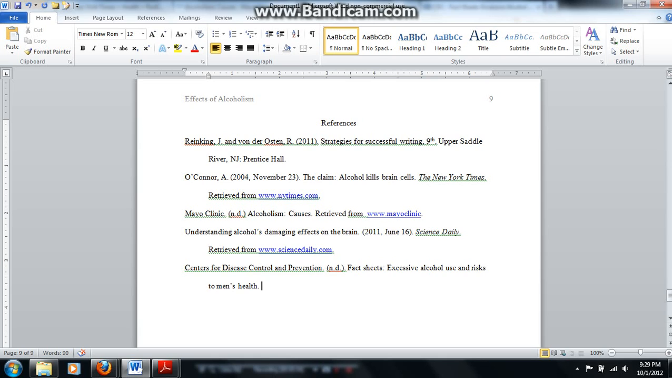And here's where it gets different. For government websites, you'll include the specific department, which would be Centers for Disease Control and Prevention, as the corporate author, but you'll also include the overarching government agency under which the department operates. In this case, it's the U.S. Department of Health and Human Services. And this would be your place of publication. It's published through the U.S. Department of Health and Human Services. But we found it on the cdc.gov website.